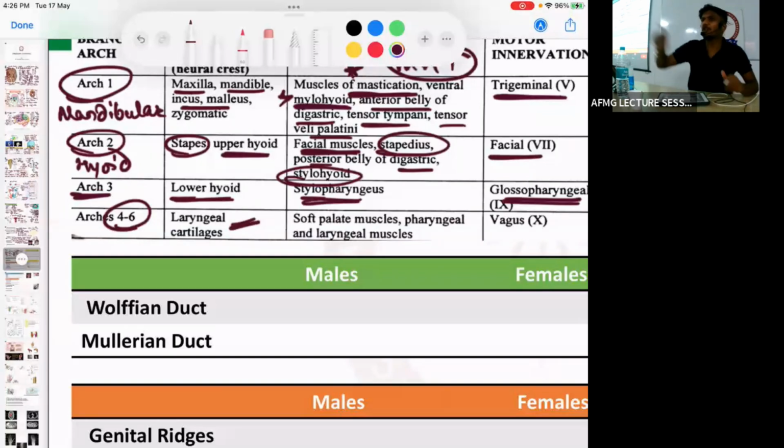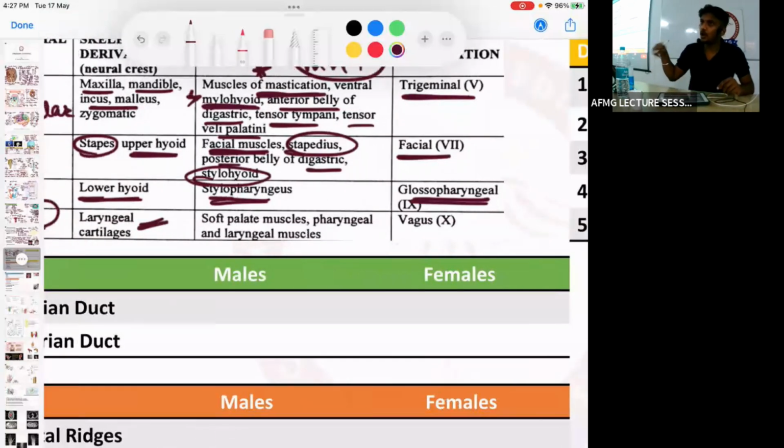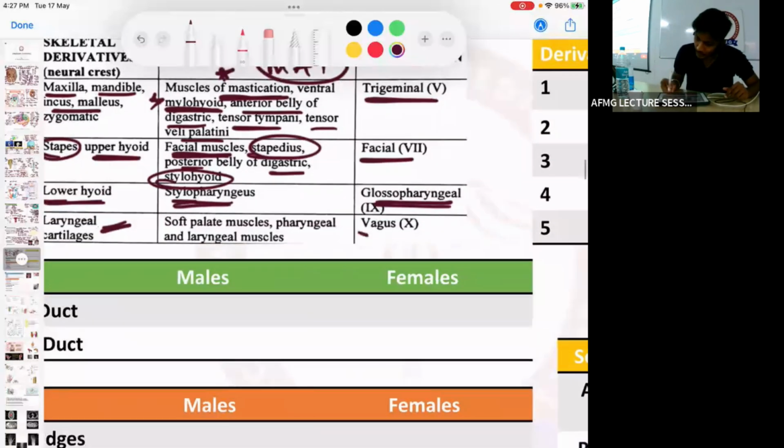epiglottis. It is a cartilage that does not ossify. Epiglottis is elastic cartilage. Okay, important. So all cartilages are developed from the 4th and 6th pharyngeal arc. Which nerve develops from the 4th and 6th arc? Vagus nerve.